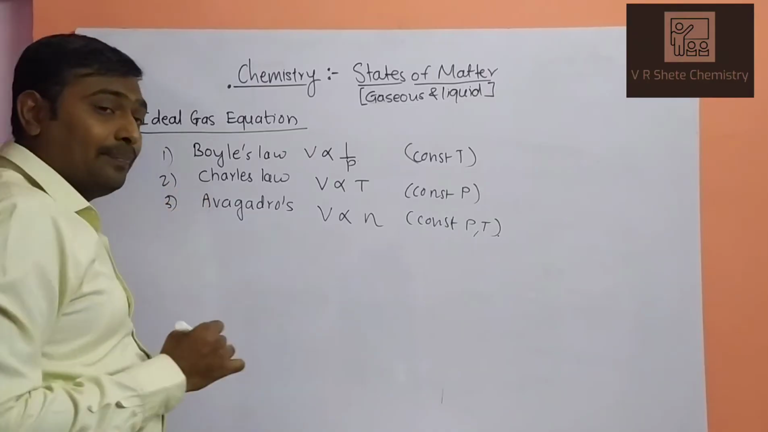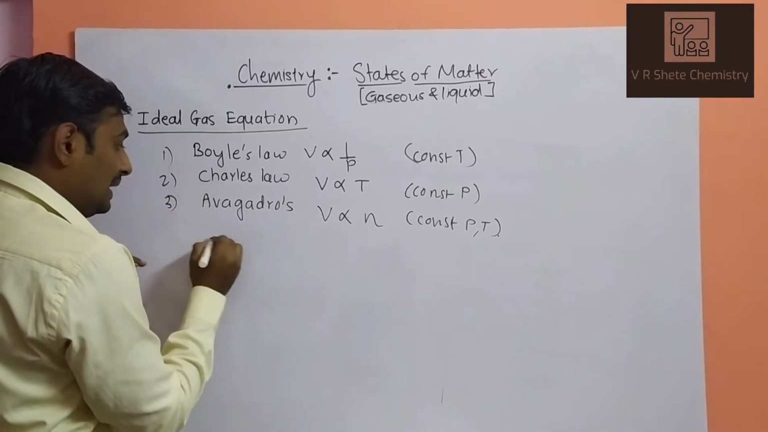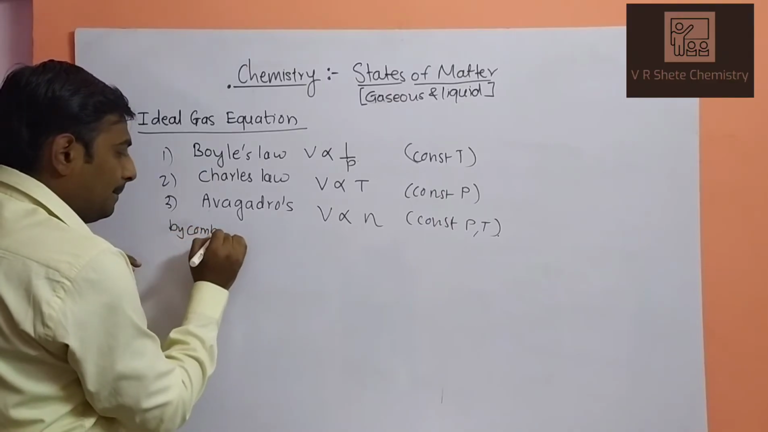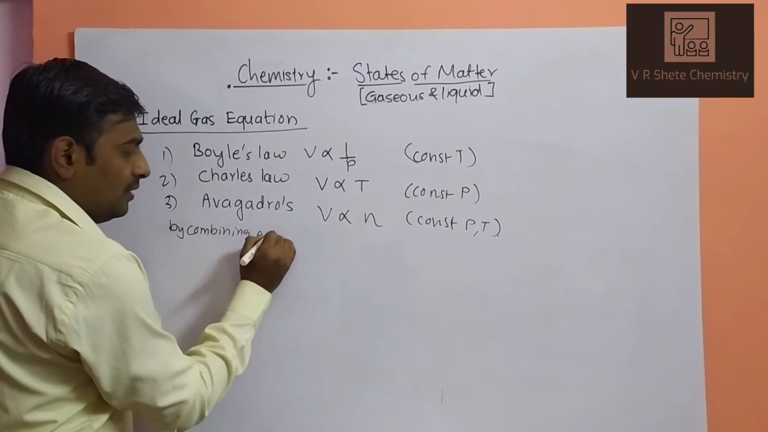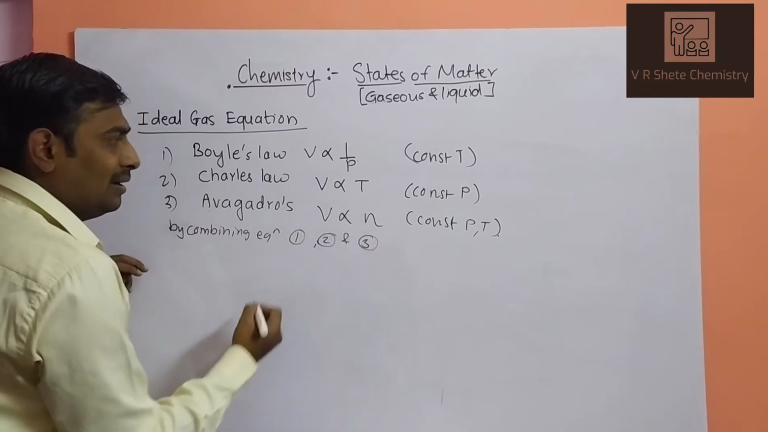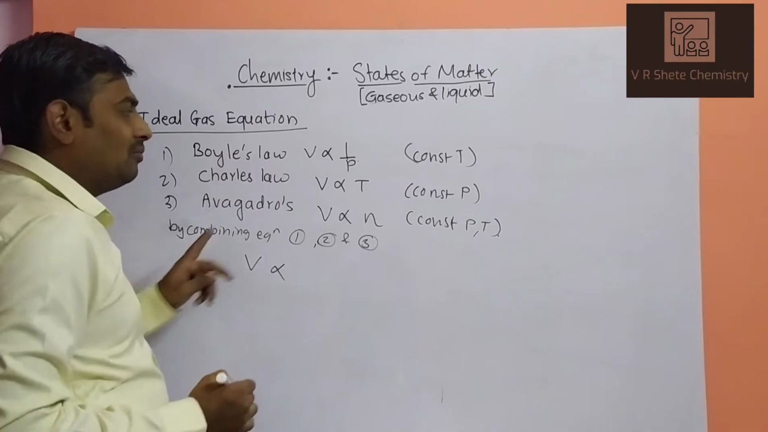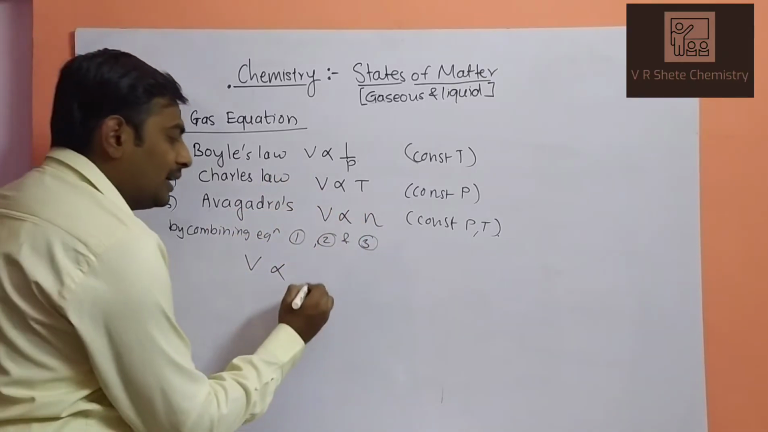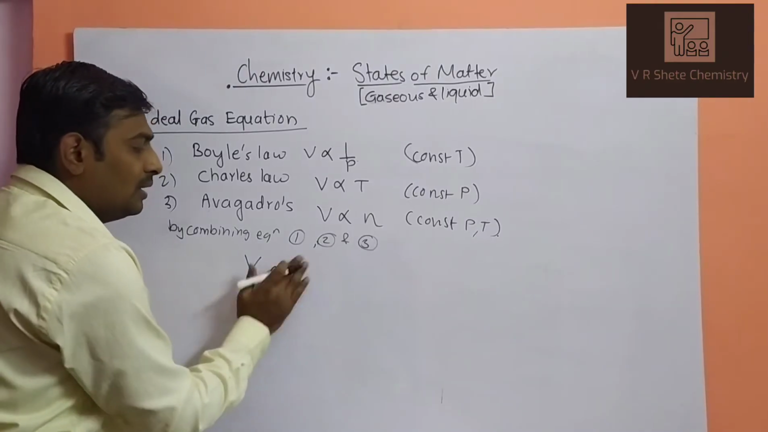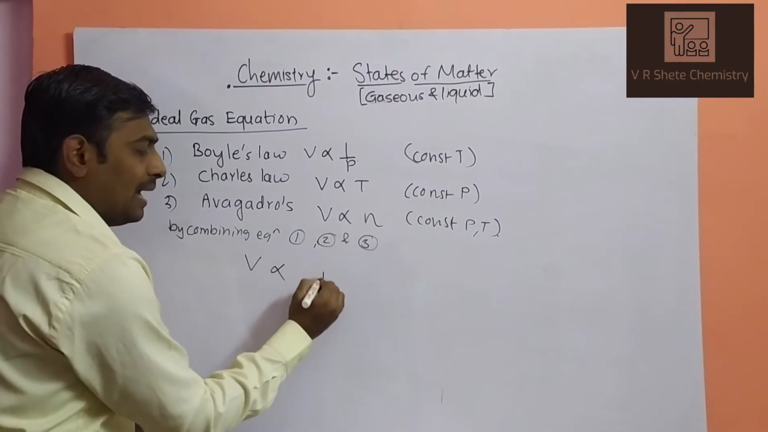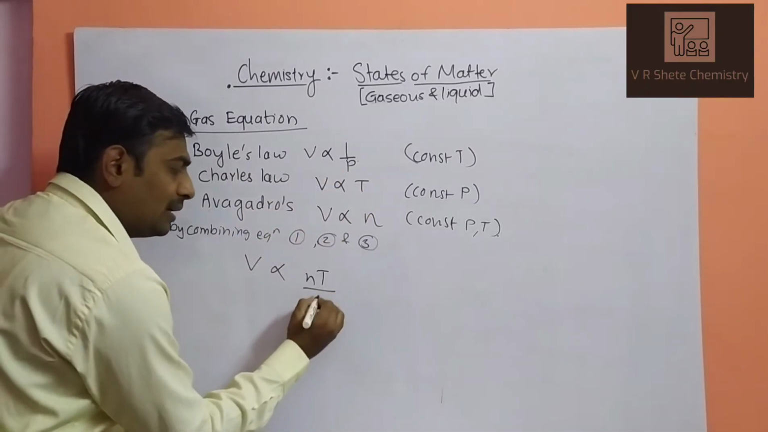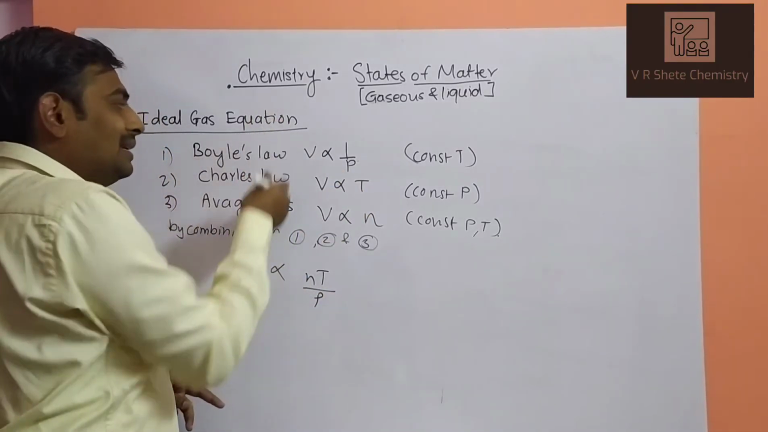By combining equations 1, 2 and 3, what will we get? Volume is directly proportional to the temperature and number of moles, and volume is inversely proportional to the pressure. All of these are gas laws.